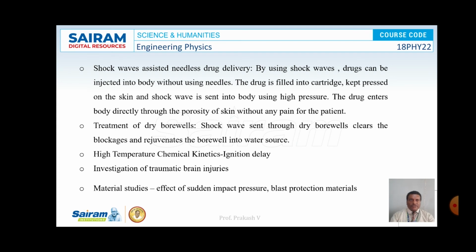High temperature chemical kinetics, and also it is used to treat brain damages, and also it is used in material studies, that is the effect of sudden impact pressure, blast, protection materials, etc. So these were all some of the applications of shock waves.